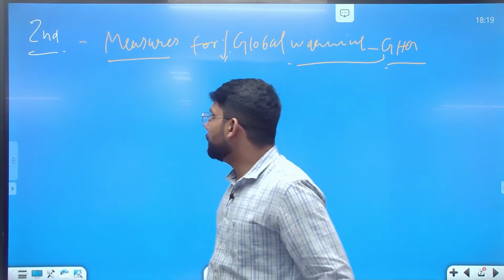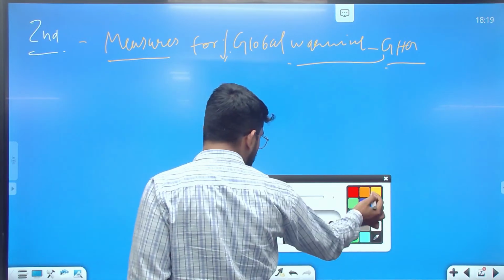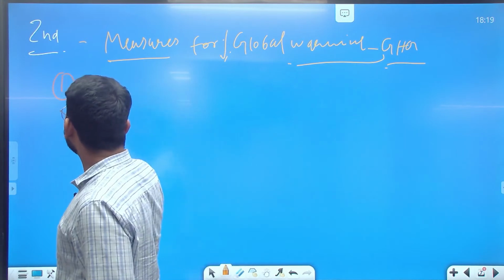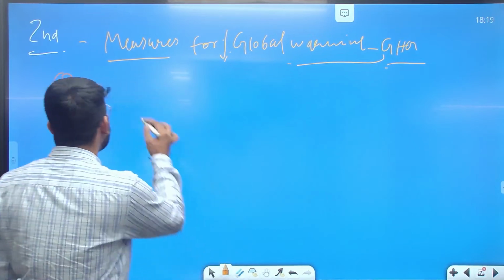In the first point in the measures, we can write about sustainability and the environment.